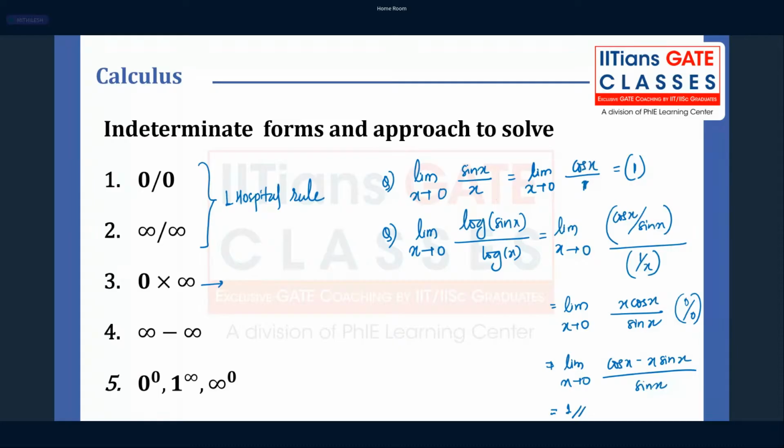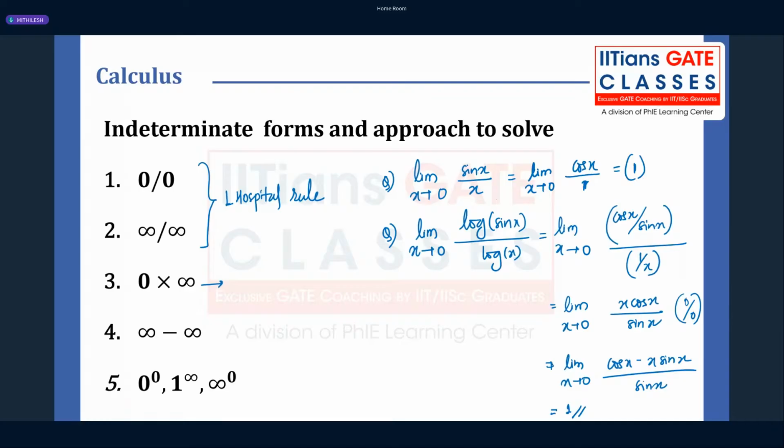If it is 0 multiplied by infinity form, how can we solve? Yes, you are right.